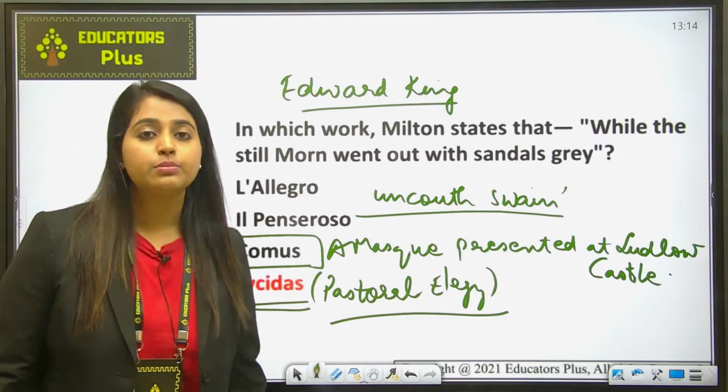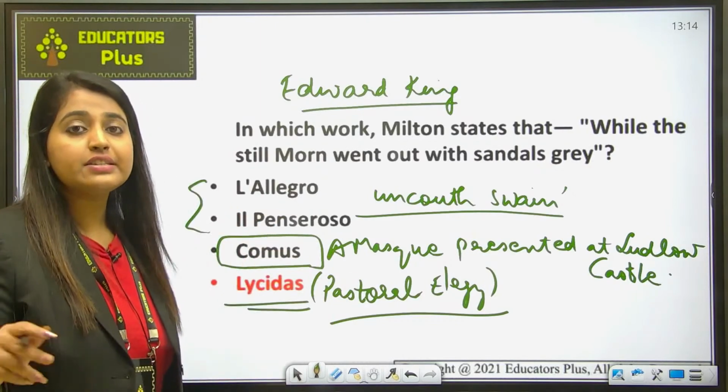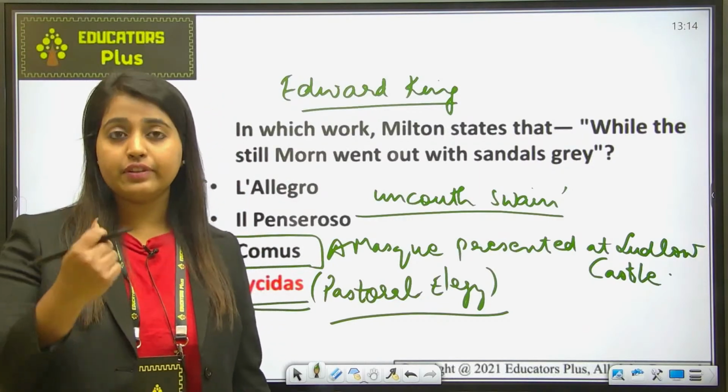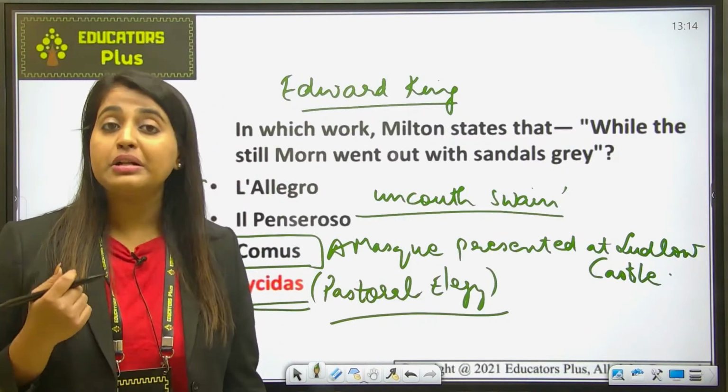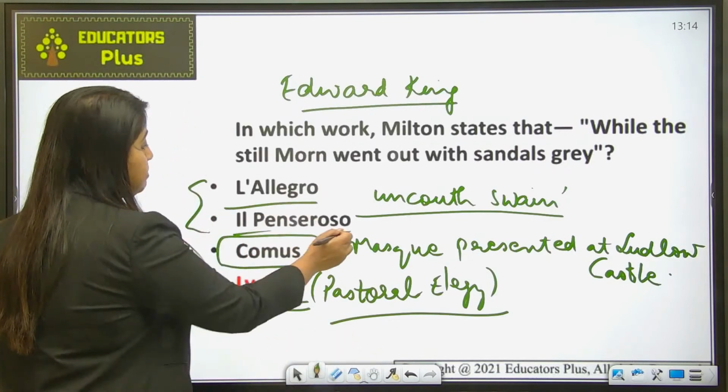Okay, now let's move ahead with other works. Allegro and Il Penseroso. These are called the companion poems. Just remember that if the question comes which of Milton's works are known as companion poems, obviously the answer is Allegro and Il Penseroso.